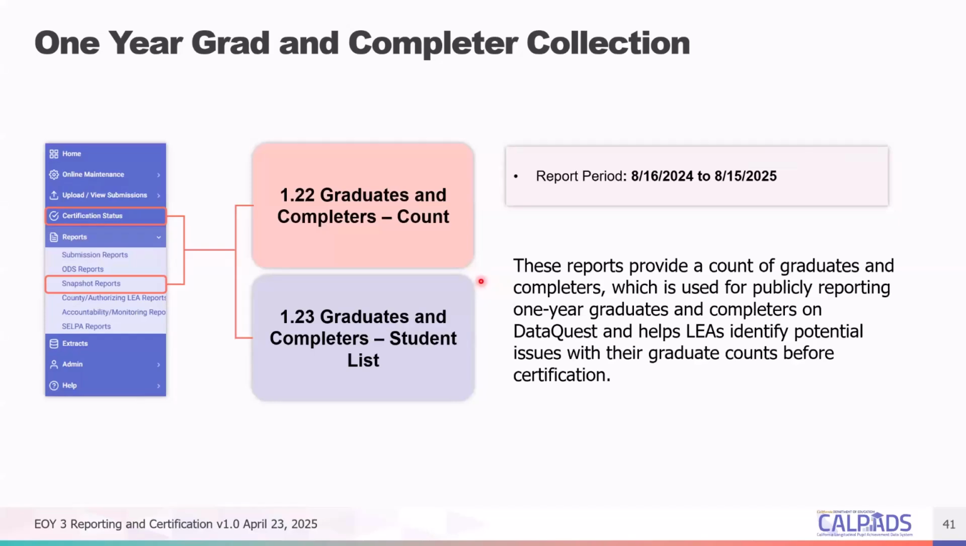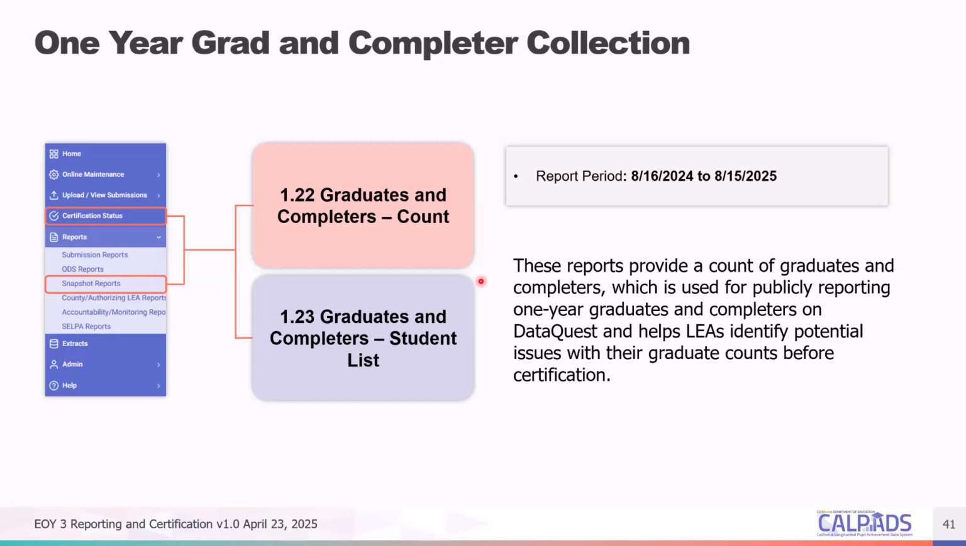So we have the one-year grad and completer collection. This is essentially your graduates for this current academic year. The report provides a count of graduates and completers, which is used for reporting one-year grads and completers in DataQuest, and helps LEAs identify potential issues with their graduate counts before certification. So what does this say? Before certifying, make sure that your 1.22 and 1.23, the student list, are accurate. You've accounted for all of your students who should be graduates this year before certifying.